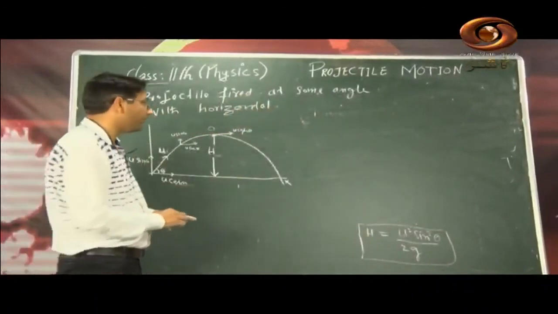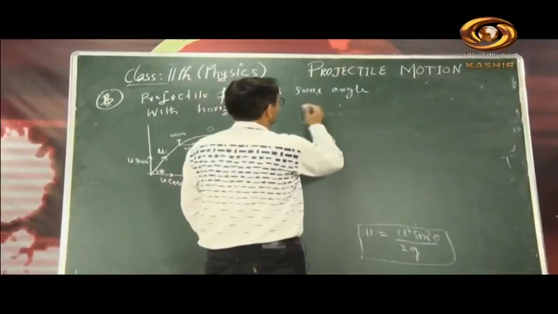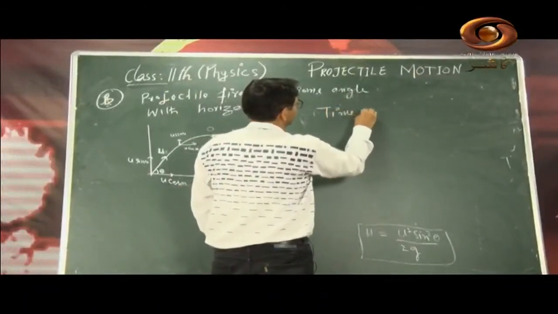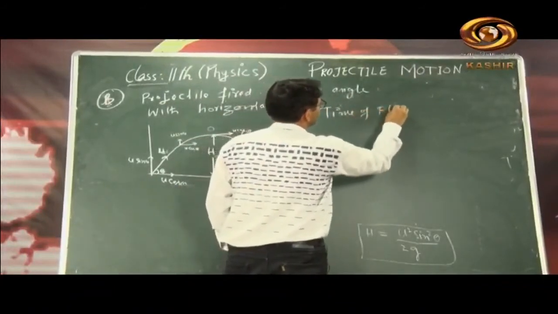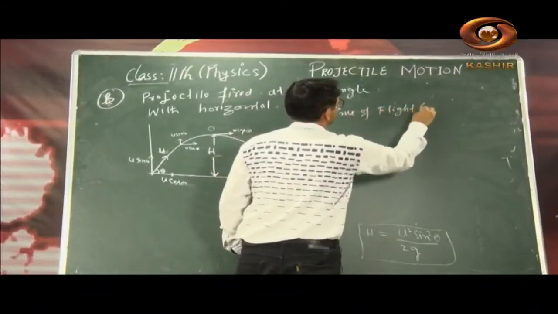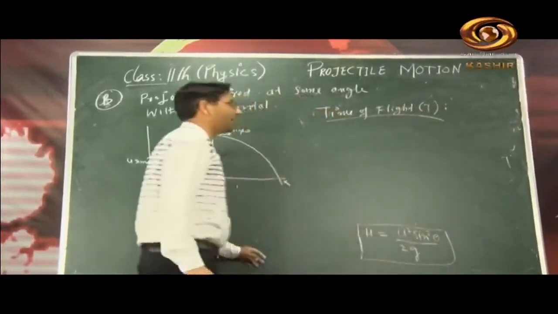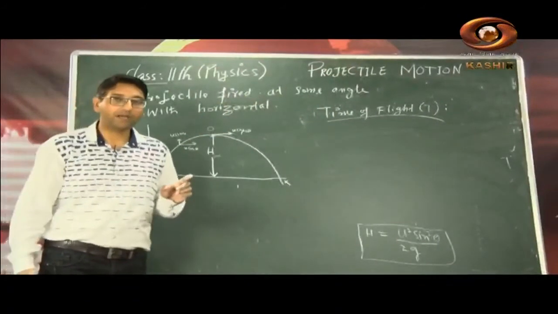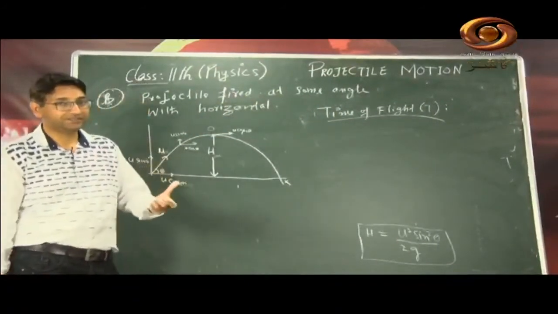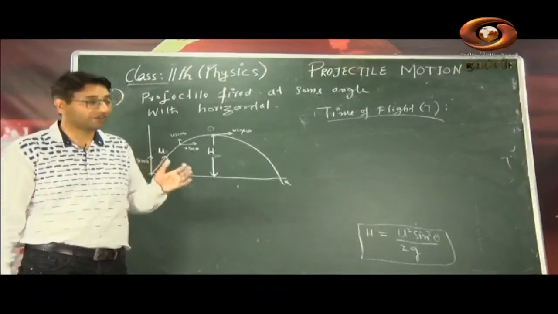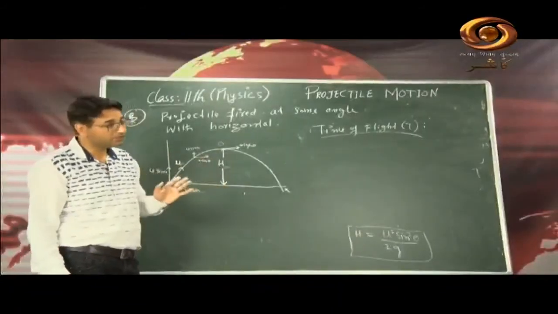So now we will go for time of flight. What is time of flight? It is actually represented by capital T. As I have discussed in the previous lecture, time of flight is the time taken by a projectile to complete its trajectory. The whole journey it took is equal to the time of flight while it is in flight.